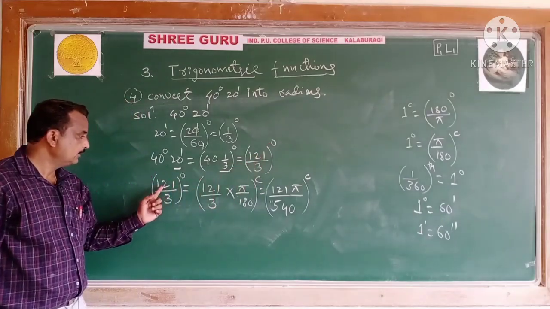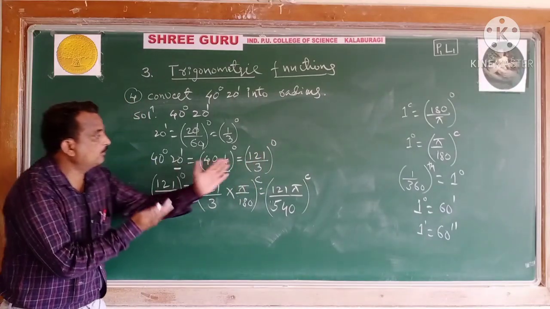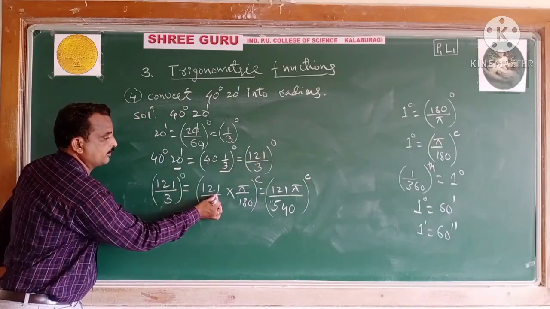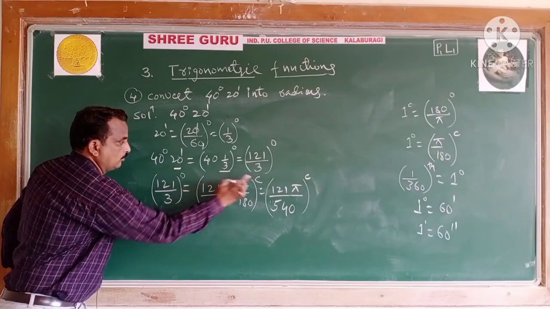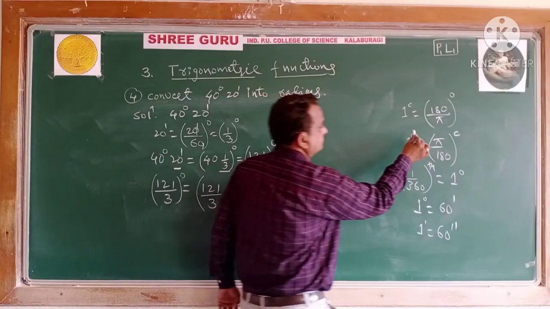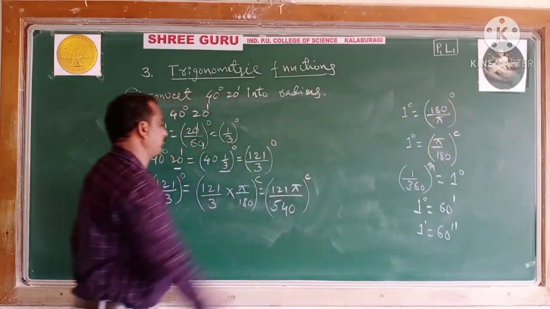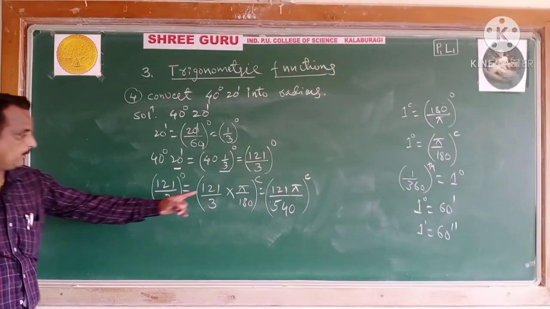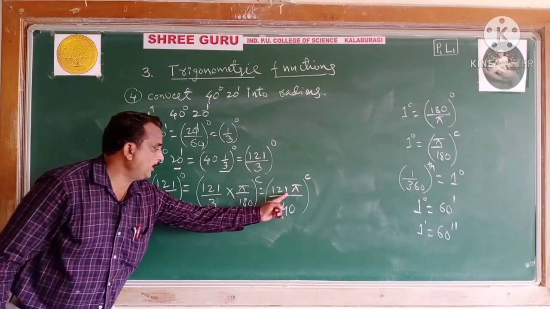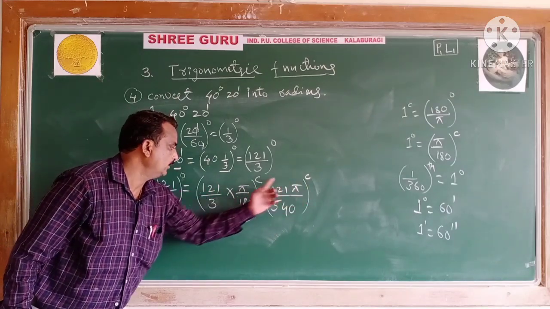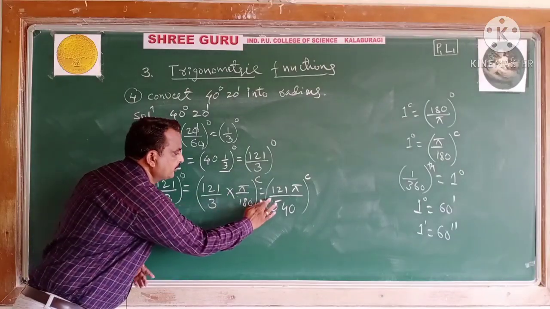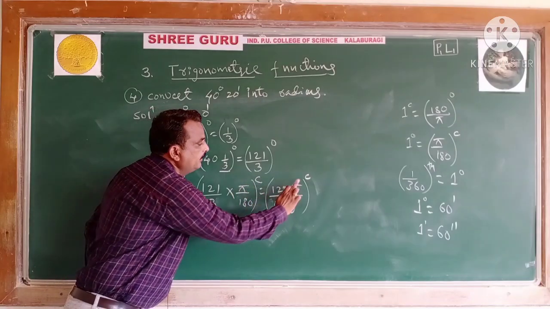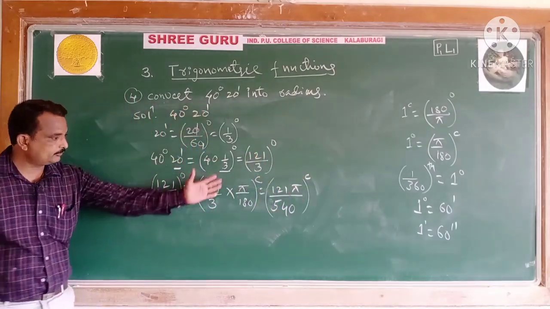You have taken that fraction of minutes and converted it in terms of a degree. It becomes 121 by 3 degree. 121 by 3 degree is converted in terms of a radian. You know how to convert degree to radian, and radian to degree will come next afterwards. Degree to radian, what do you have to multiply here? Pi by 180 multiplied. 121 pi by 540 it becomes. If it is possible, you may simplify and reduce it. If it is not possible, remain as it is. It becomes 121 pi by 540 radian. Take this one.